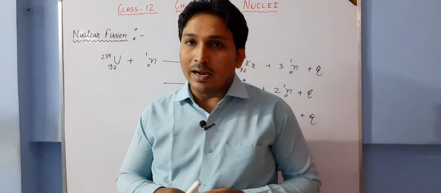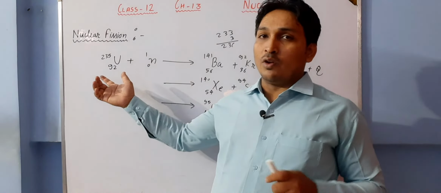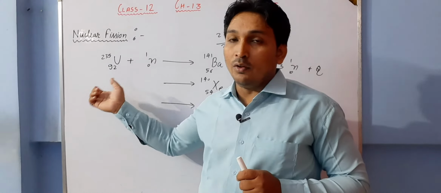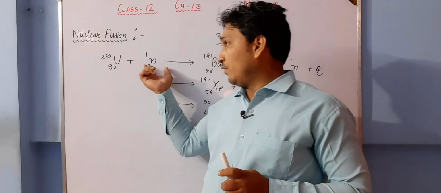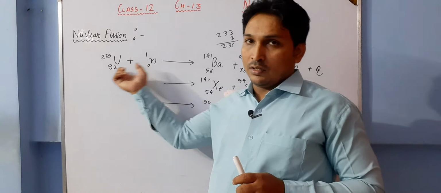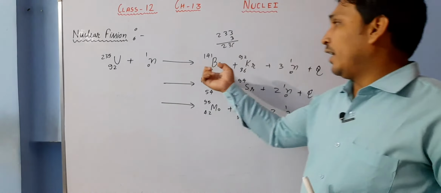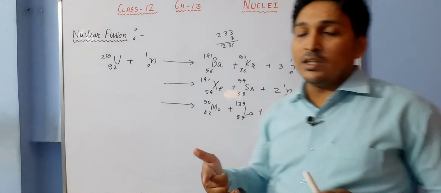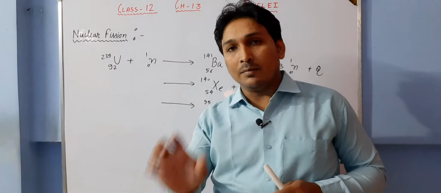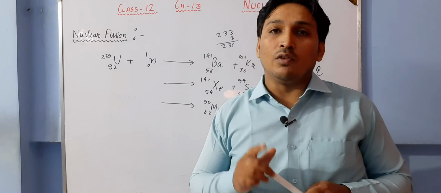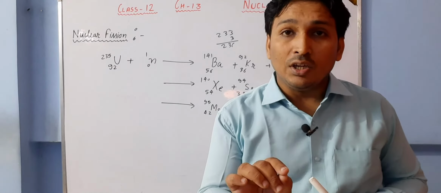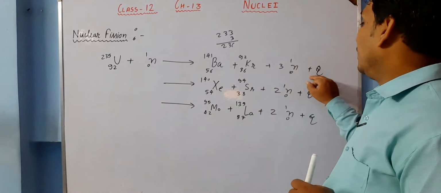So basically, when I say mass of this, I mean the mass of this group of nuclei, plus the mass of this. When we add these masses and these three masses, obviously there will be a mass difference, and that mass difference multiplied by c square will be equal to the energy which is being released.